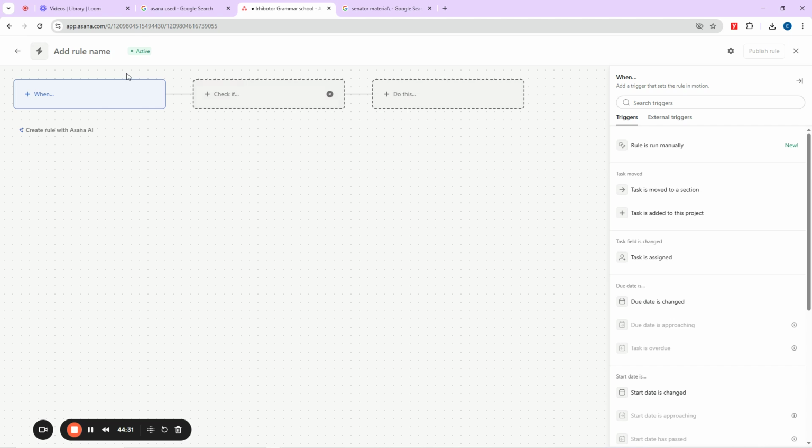You know that in our monday.com it was: if this happens, then do this. If the task is changed to this, if status is changing to this, then do that, right? Move the task to this group, right? So we can actually do the same thing here. So pay attention now, okay? So we say when what happens now, you're going to click here and say when.